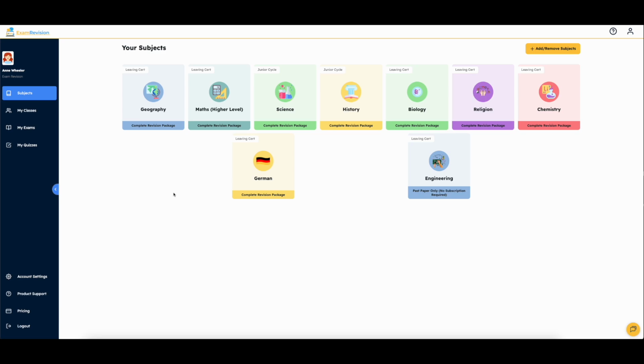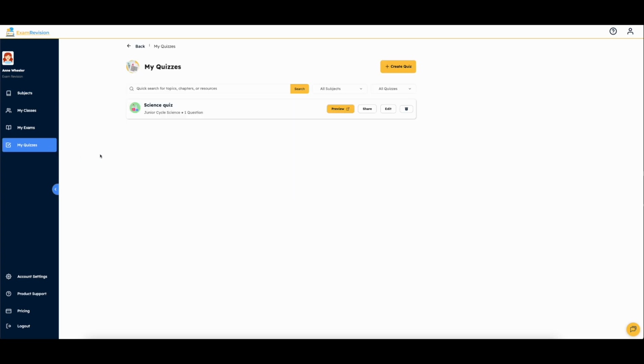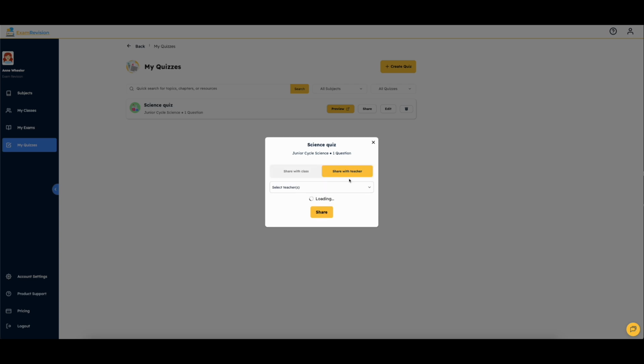This is what it's going to look like once you've logged into your ExamRevision account, and you're going to want to go into the My Quizzes tab in the left sidebar. Then you're going to want to click Share beside the quiz that you wish to share with another teacher.